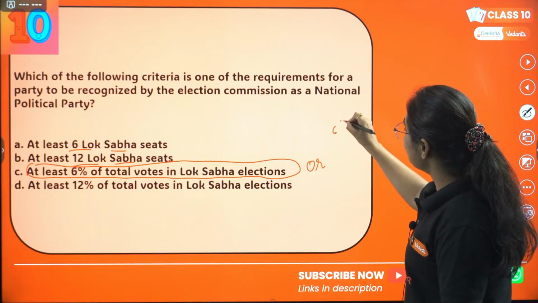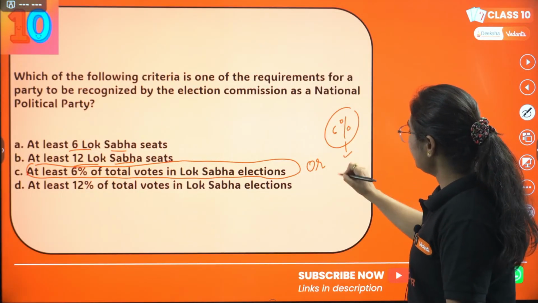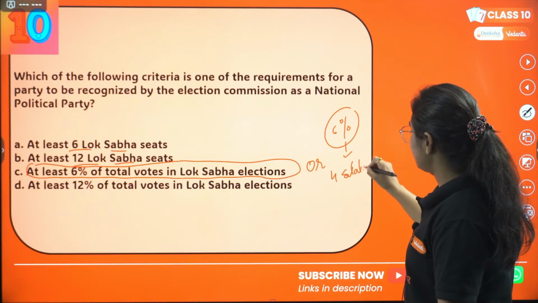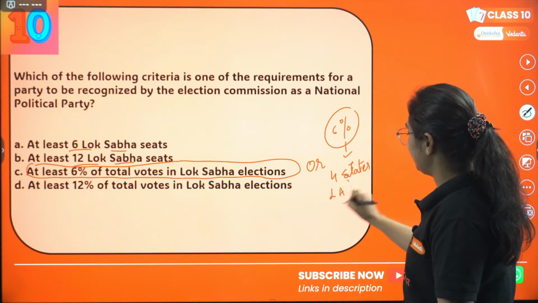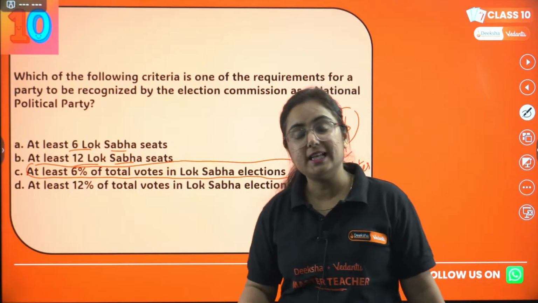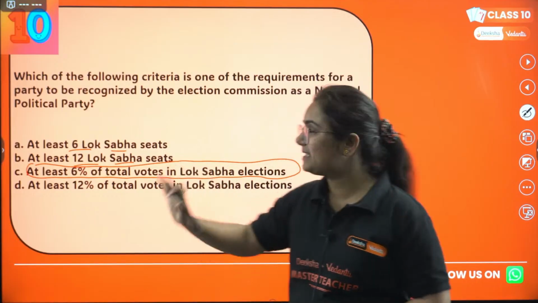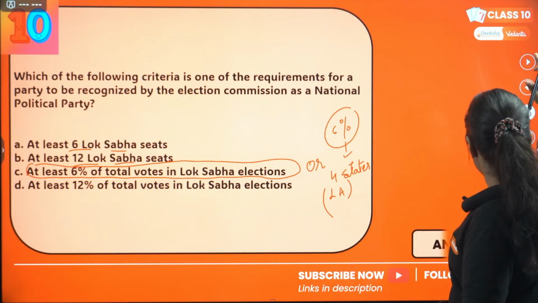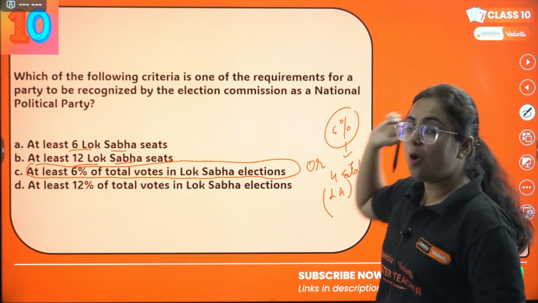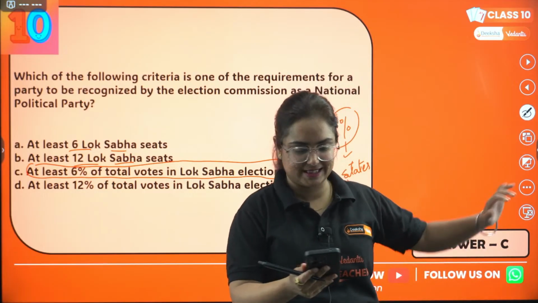Or 6% of votes in any 4 states' legislative assembly. Get it? Any 4 states' legislative assembly. This is also one of the criteria. So basically, this is question number 10 and the correct answer is C. Hope it is clear to all my students here.